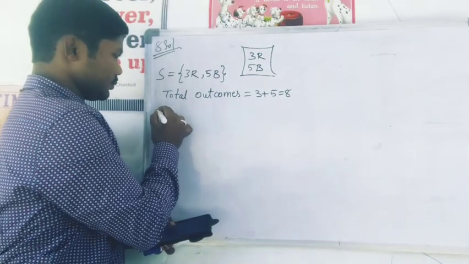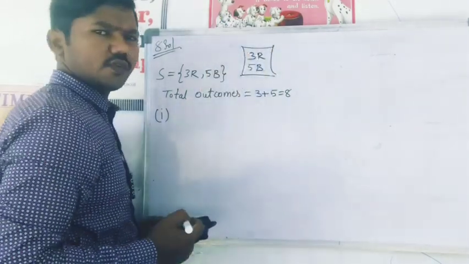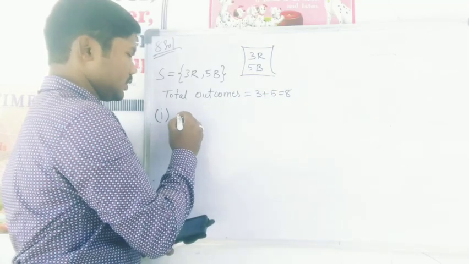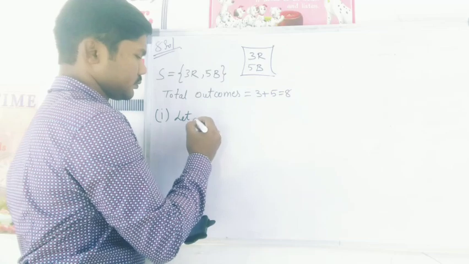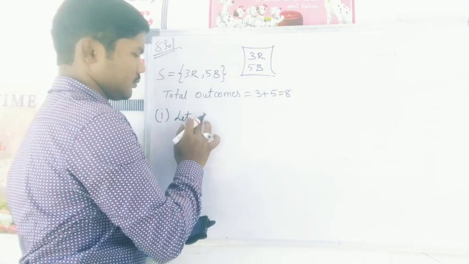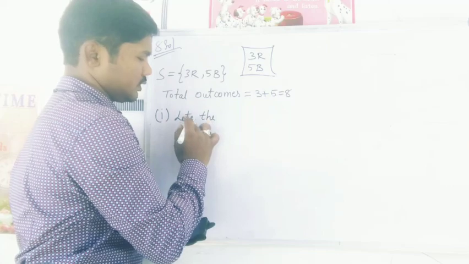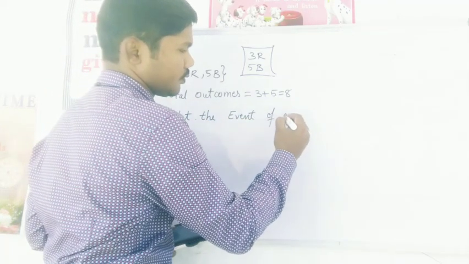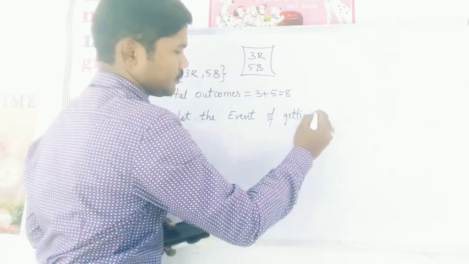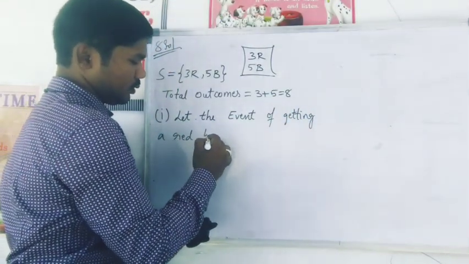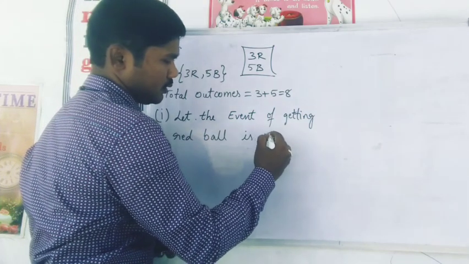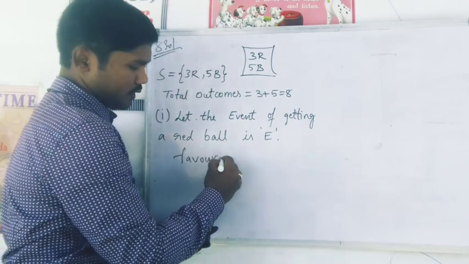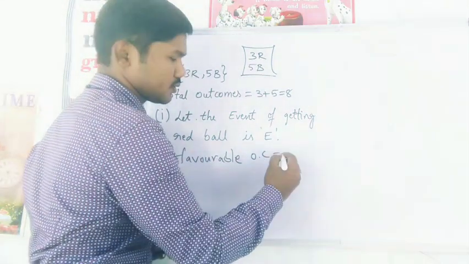Okay, so we have to see the favorable outcomes. Here my event is getting a red ball. So let the event of getting a red ball be E. Now you have to see favorable outcomes, getting a red ball.